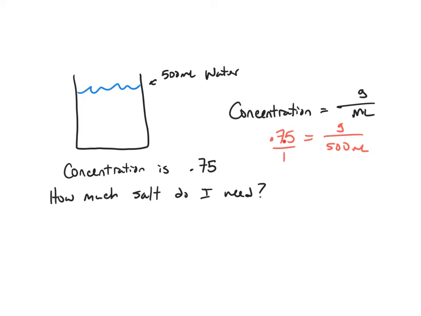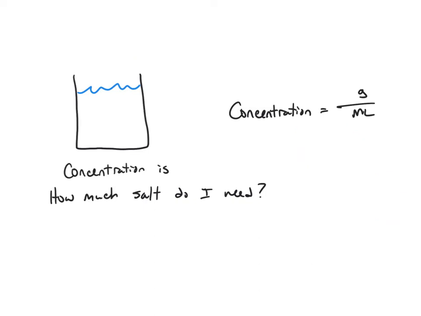So now I have a top and a bottom on each side of the equal sign. Now all I need to do is cross multiply. And if I take 0.75 times 500, I set that equal to 1 times G, or grams. Well, 1 times grams is grams. So in other words, all I need to do is take 0.75, the concentration, and multiply it by the volume, and I should get the number of grams. And the answer is 375. In other words, I calculated that I need to put 375 grams of salt into this 500 milliliter beaker of water in order to get the concentration to be 0.75.